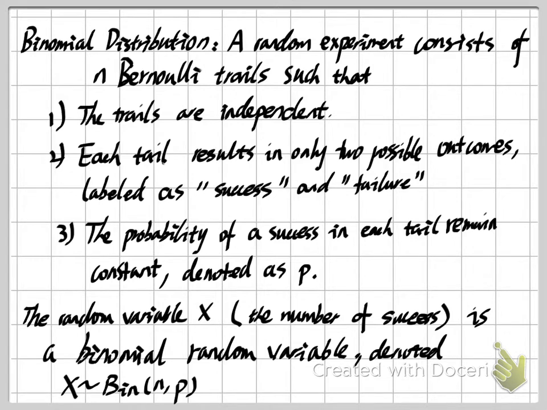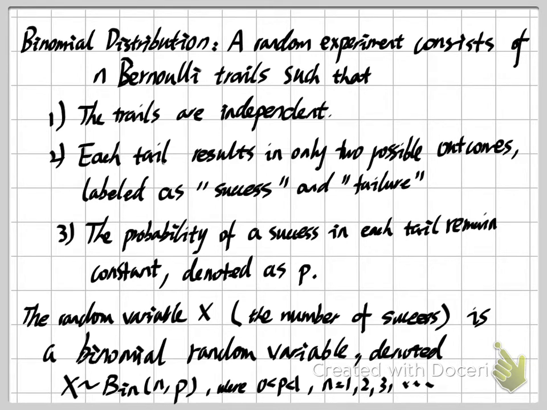So for flipping a coin, it means we get one head with probability 1/2 when we flip one fair coin. Based on this requirement, for our p and n we have the following conditions. p is a probability of success, so it's a number between 0 and 1. This is based on our property of probability.